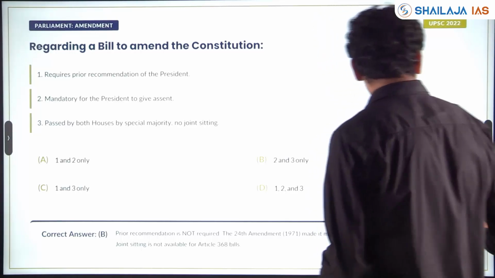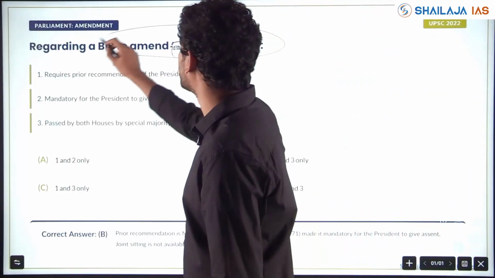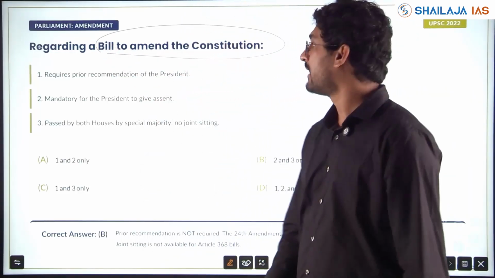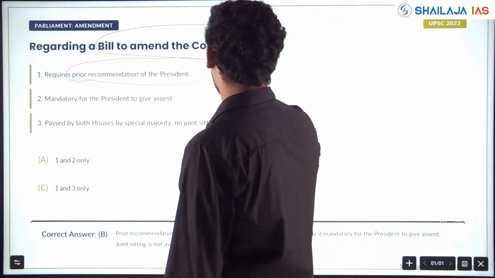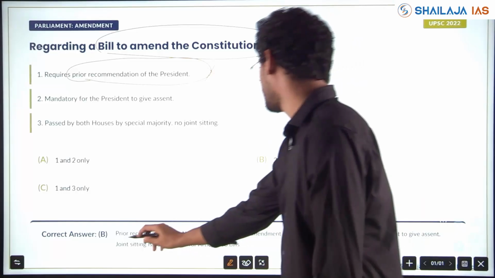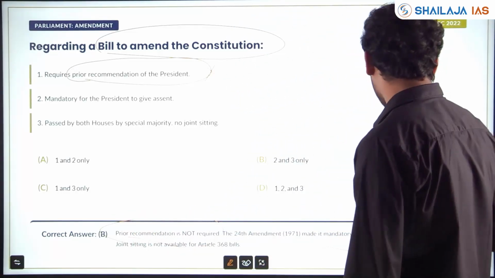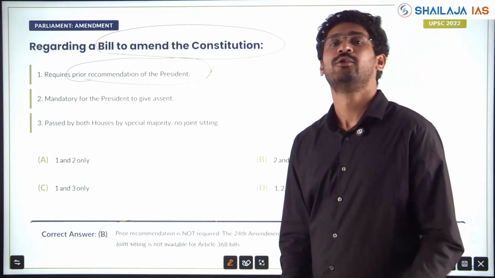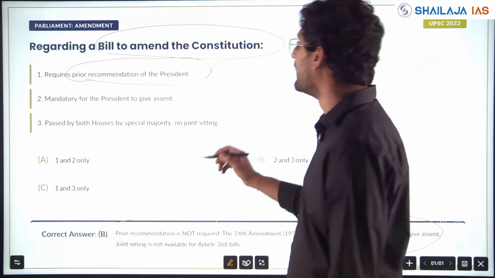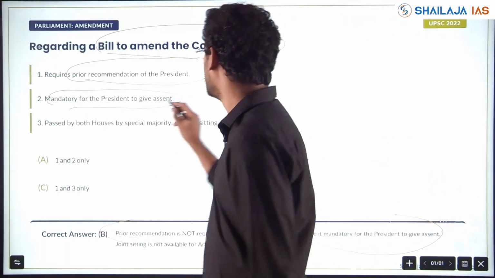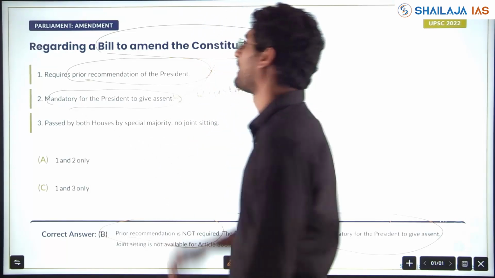This is constitutional amendment. Regarding a bill to amend the constitution, does it require prior recommendation of the president? No. Prior recommendation is not required. And with the 24th constitutional amendment, it is mandatory for the president to give assent. He cannot return it back. He must give. Mandatory for president to give assent. Which amendment? 24th Constitutional Amendment Act.